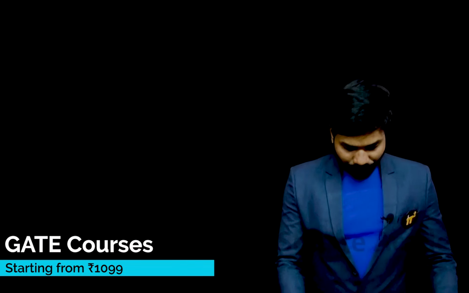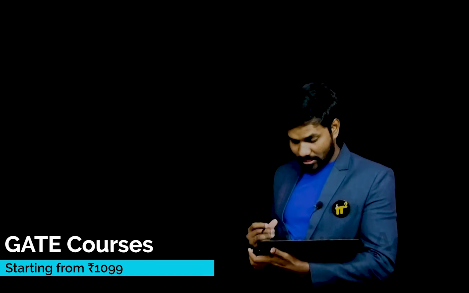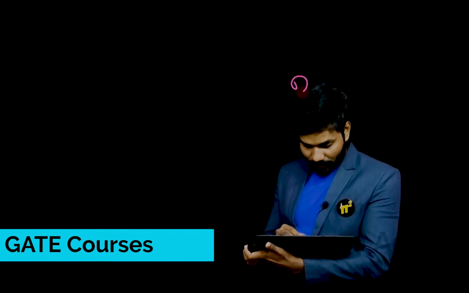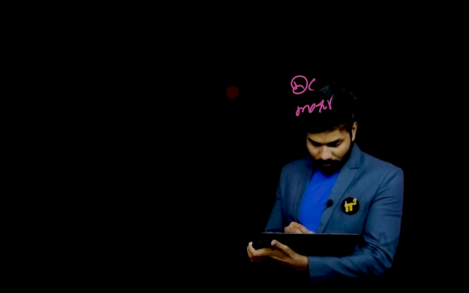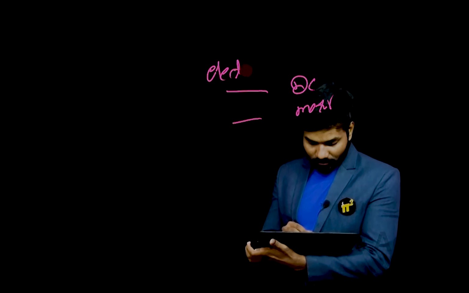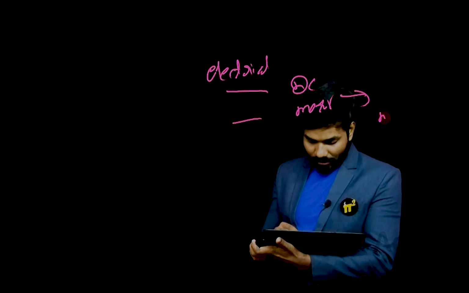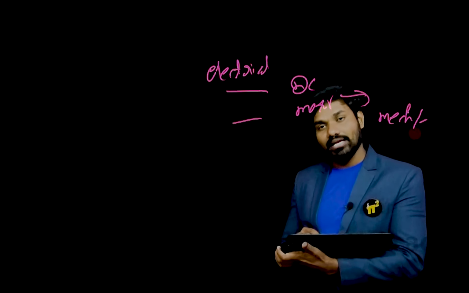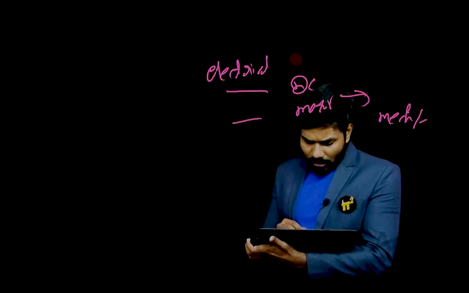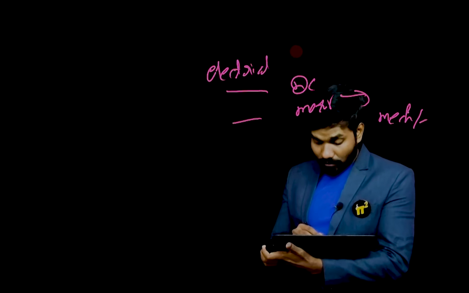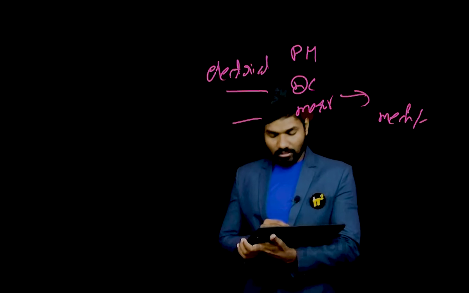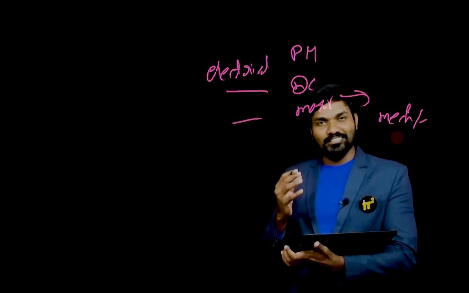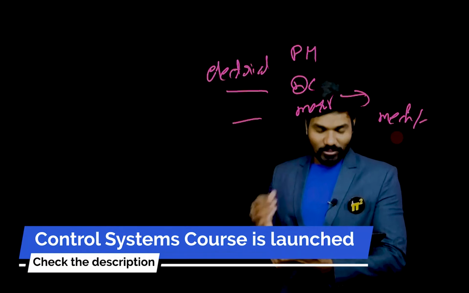So I'll take an application of DC motor speed control. Basically, what is a DC motor? DC motor will take electrical input and the output will be mechanical output. Means DC motor will convert electrical input to the mechanical output. For the sake of simplicity, I'll be using a permanent magnet DC motor, so that we'll be focusing more on the speed control, closed loop speed control rather.